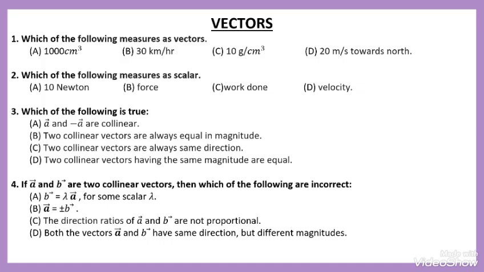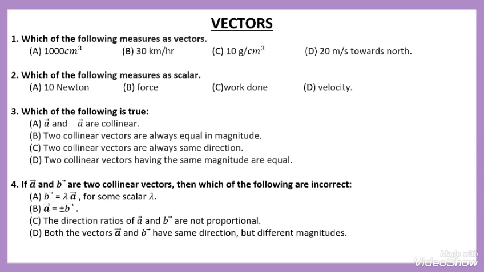The first question is, which of the following measures is a vector? In the four options, there are four different types of measurements. Among these, which shows a vector? Here we already know that a vector has both magnitude as well as direction.